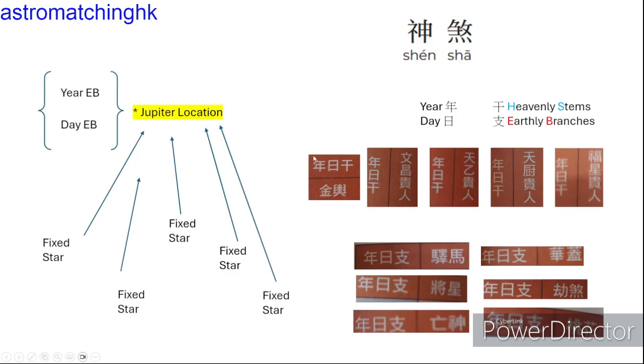Evidence can be found with the fixed star, Xin Sha. They tend as governor officers come to greet the king. Many Xin Sha is related to year and day rank.